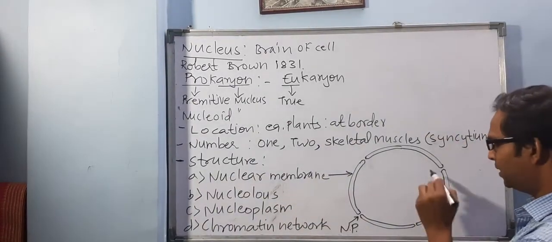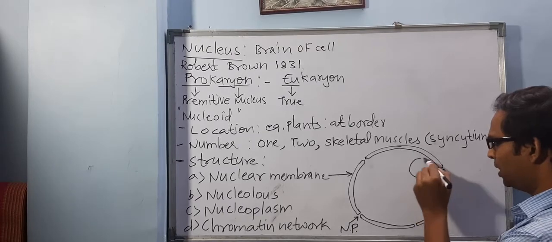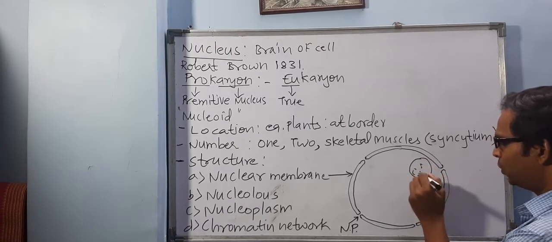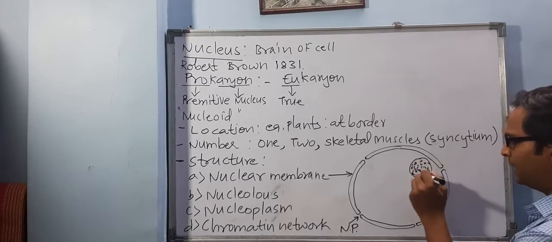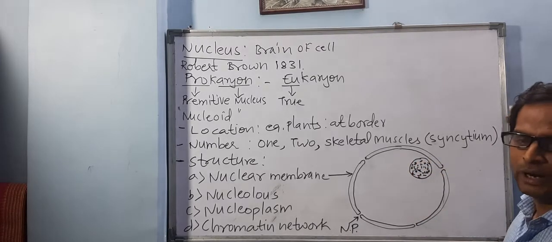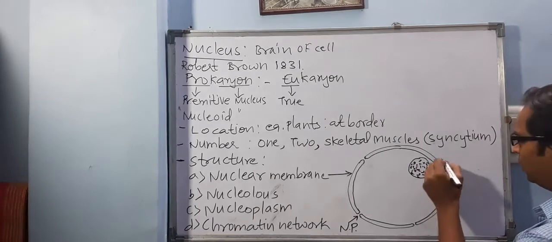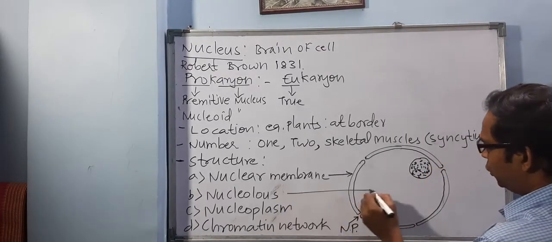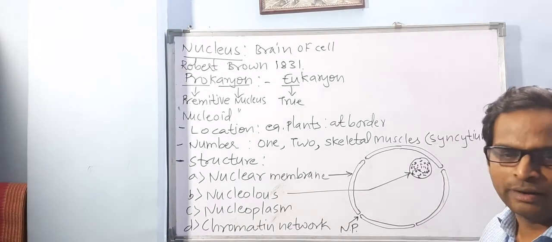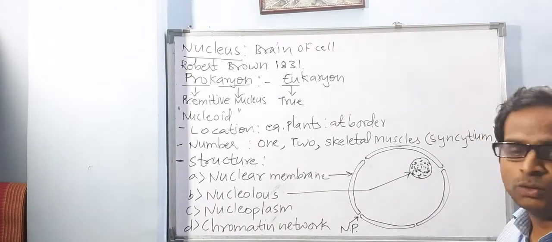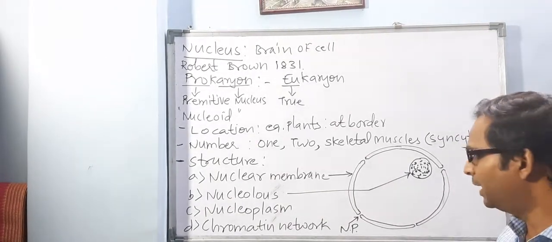Now how do you explain this nucleolus? Here you can see the nucleolus is another body located inside the nucleus at one end or one corner. What do you call it? Nucleolus. Got it? A spherical or round body located inside the nucleus at one corner or one end.